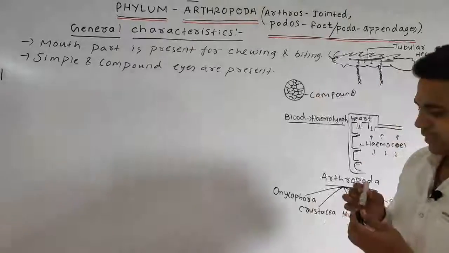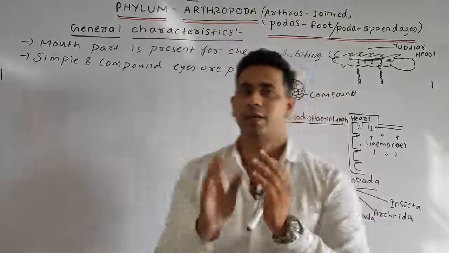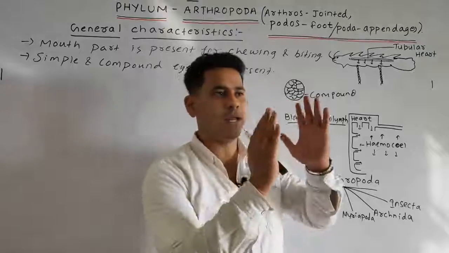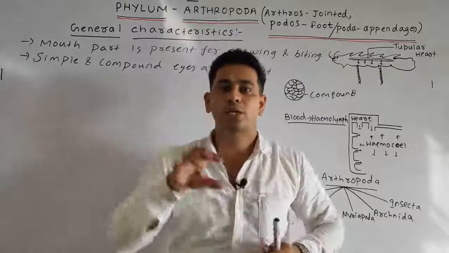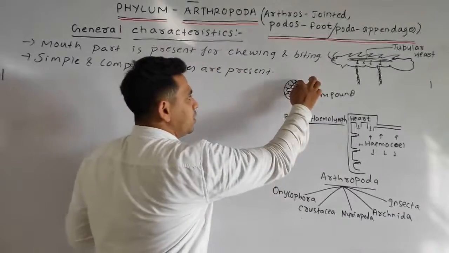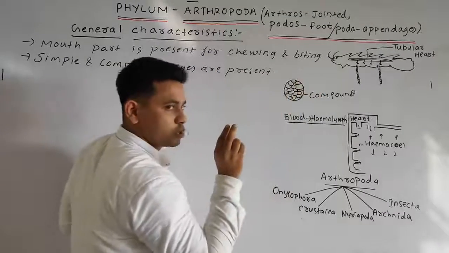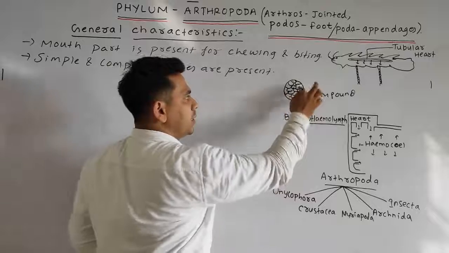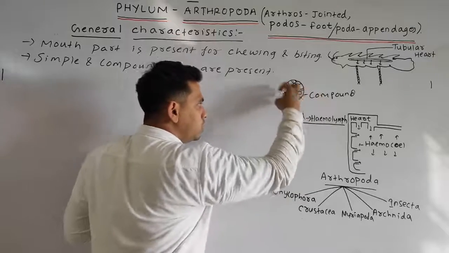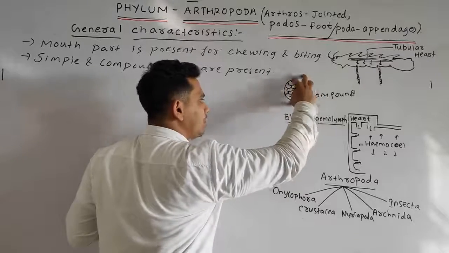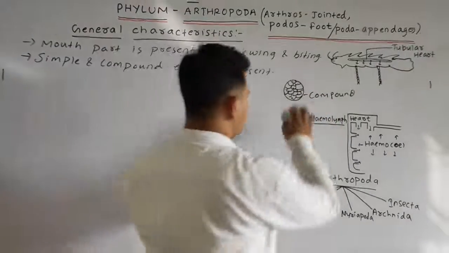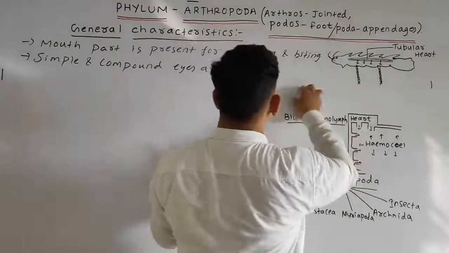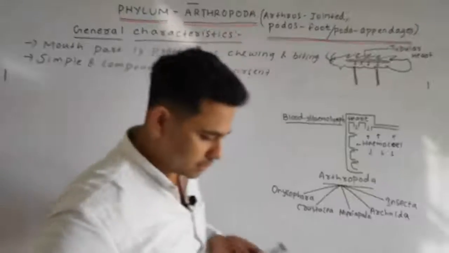So simple means we see the whole object simply. Compound means it is like a mosaic form: this will have a small portion of the object, and that will have another small portion. All of this will combine to form a particular vision. That is the case of the compound eye, students. Okay, simple and compound eyes are present.